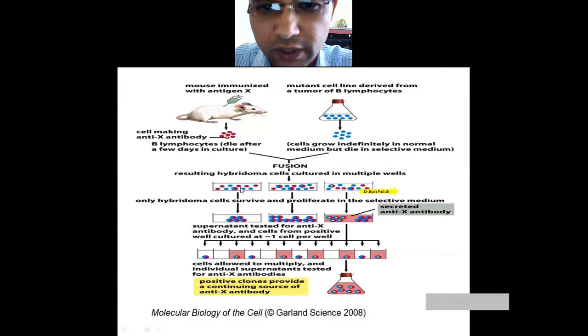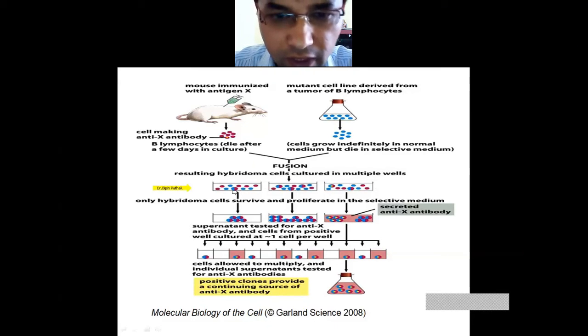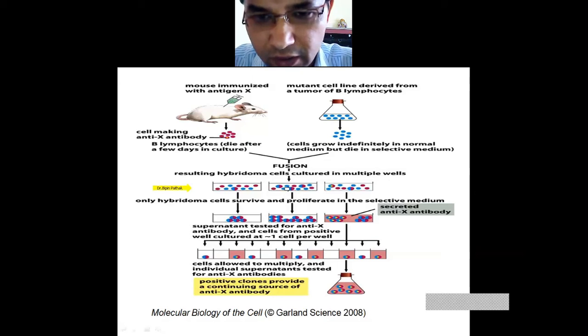You use different types of medium: one medium, second medium, and third medium. In different wells you culture these hybrid cells or hybridoma cells. Okay, now you will see here. This is a mixture: this is a hybrid cell, this is also a hybrid cell, and this is also a hybrid cell.